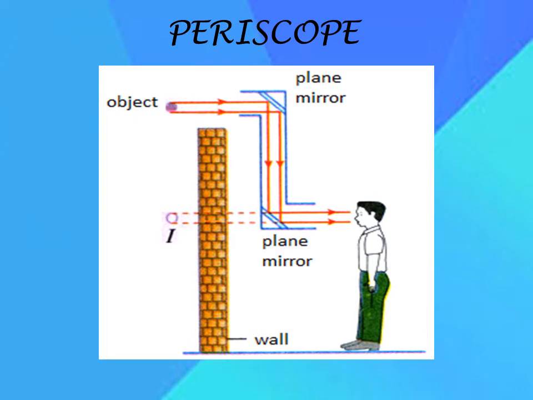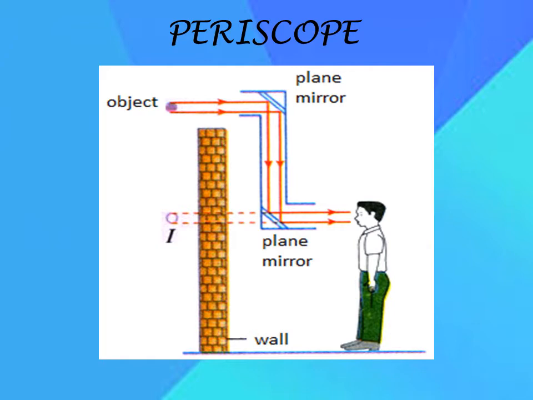There are many devices which work on the principle that reflected light can be reflected again. Periscope is one of them, which is widely used in submarines. It is actually made up of a long tube bent twice at right angle, as you can see in the figure. It consists of two plane mirrors fixed at an angle of 45 degrees in the frame as shown.